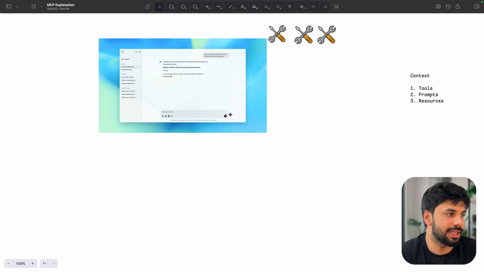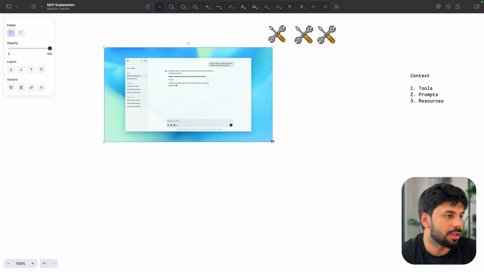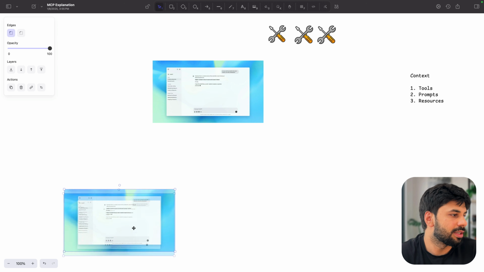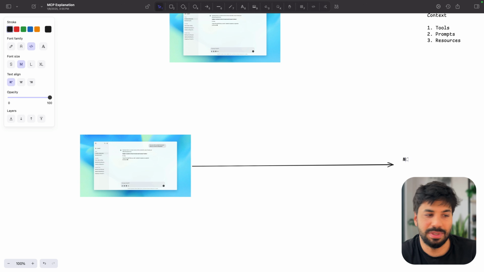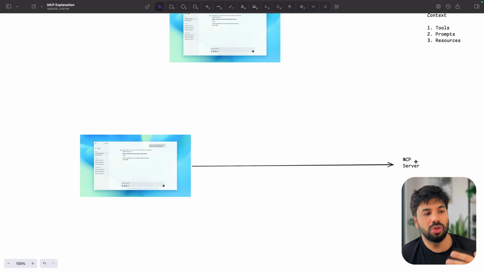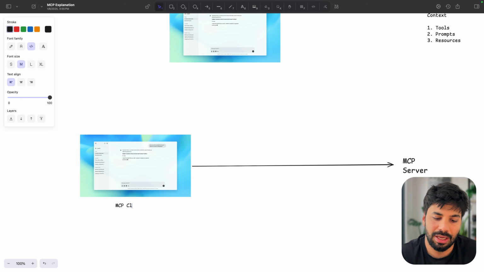So we say that, okay, this LLM which you have, this particular LLM, let me make a copy only. So let me make it smaller. And let's say this particular LLM, you want to connect to something which we call an MCP server, so that you can get these tools, etc. You can get the context. This is where we want to make sure that our LLM is getting more and more advanced by using these tools, prompts, or resources, right? So this is the major problem which we are solving, right? MCP server, this we call the MCP client.